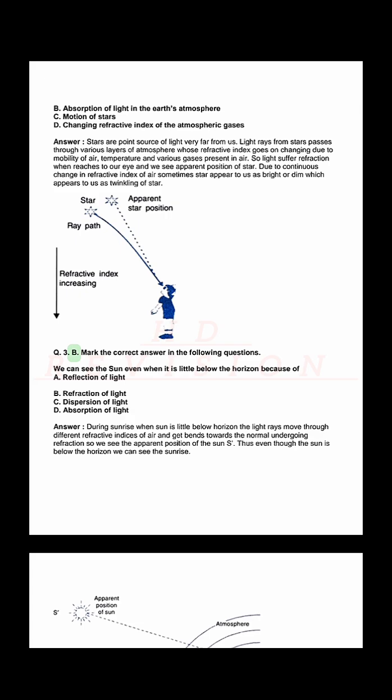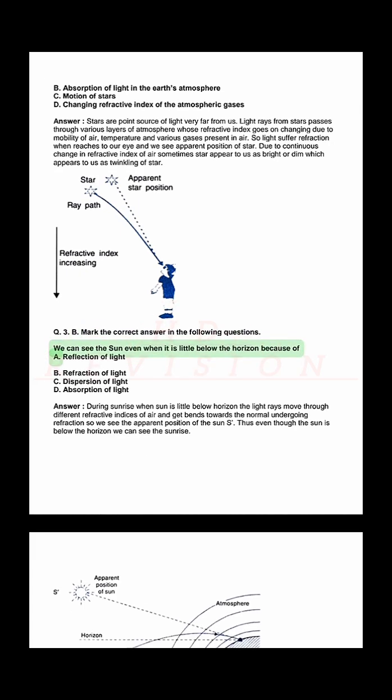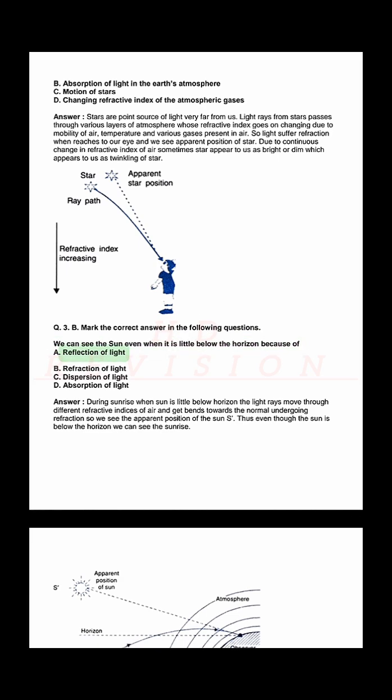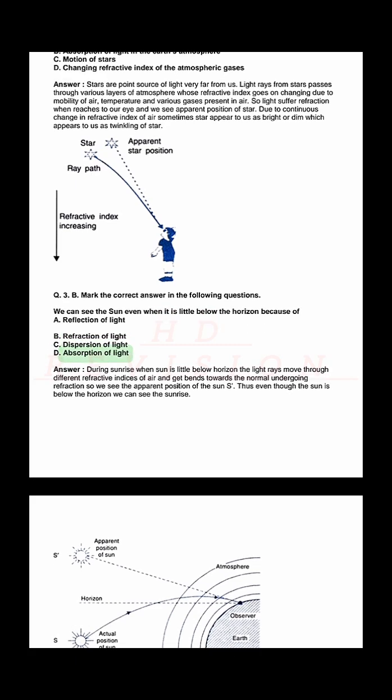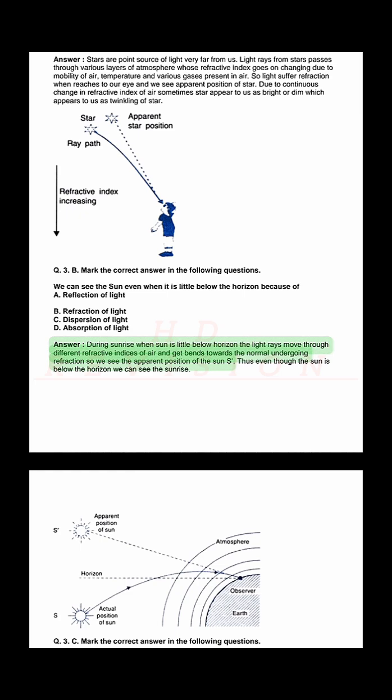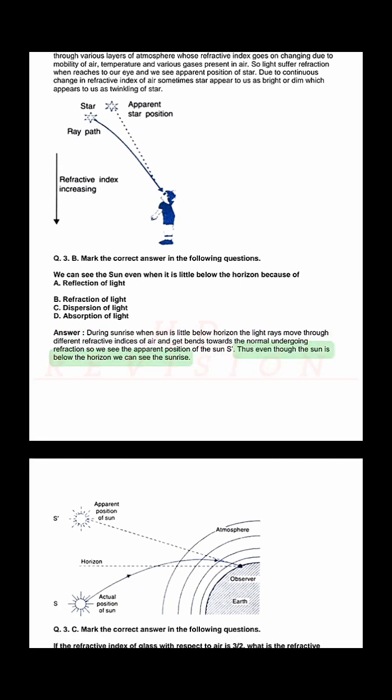Q. 3. B. Mark the correct answer in the following questions. We can see the sun even when it is a little below the horizon because of A. Reflection of light. B. Refraction of light. C. Dispersion of light. D. Absorption of light. Answer. During sunrise, when the sun is a little below the horizon, the light rays move through different refractive indices of air and bend towards the normal, undergoing refraction, so we see the apparent position of the sun. Thus even though the sun is below the horizon, we can see the sunrise.